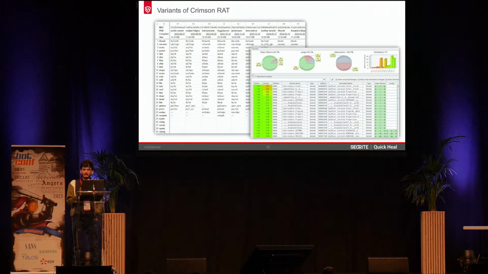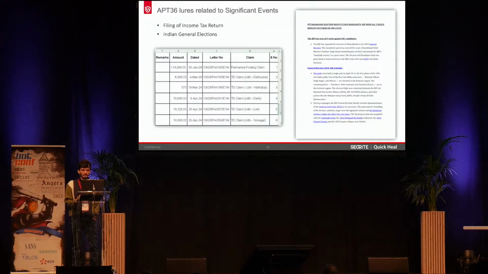That is the only difference that we initially found. It was using 22 commands for C2 communication, but later we also observed variants where almost 48 C2 commands were used. But typically it's almost 22 C2 commands that we have observed.